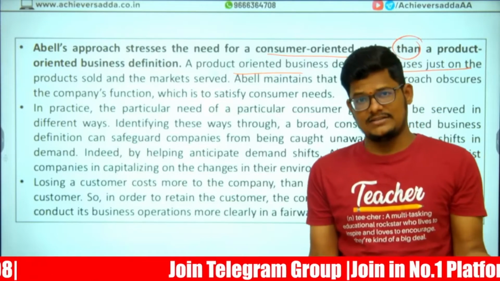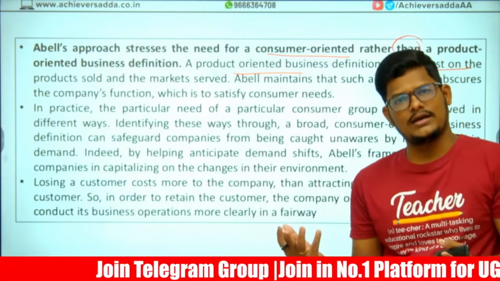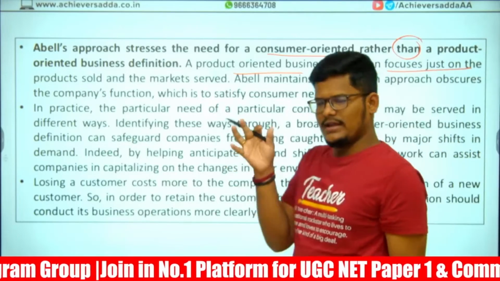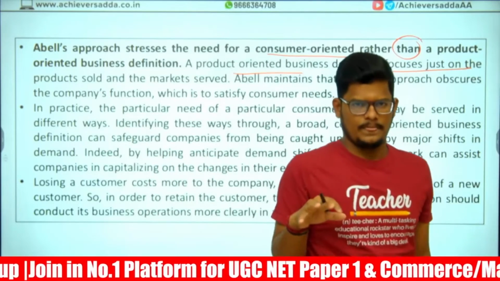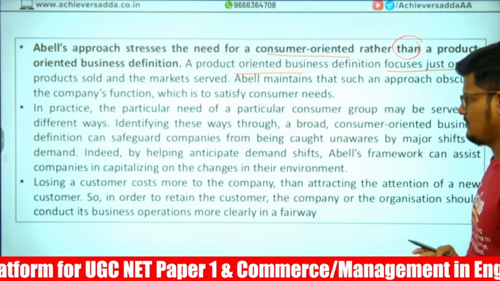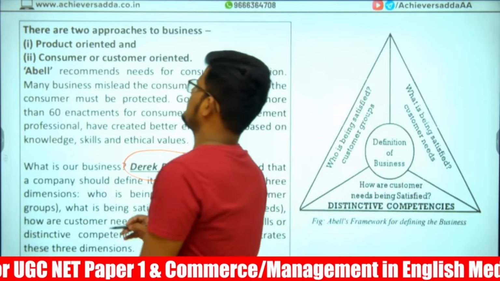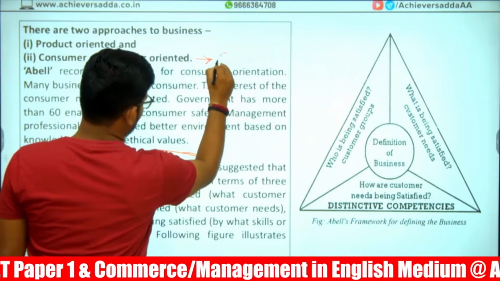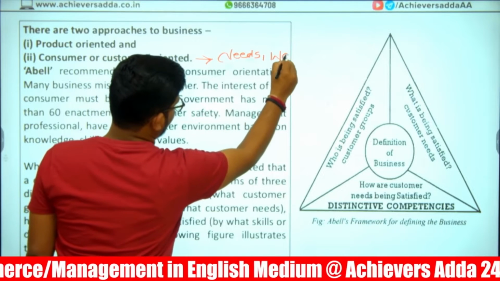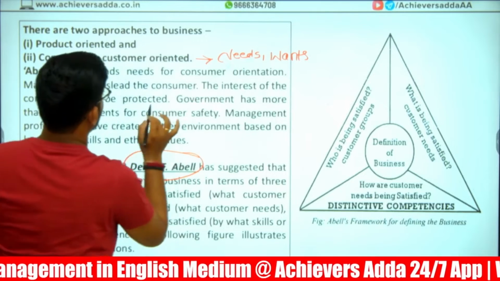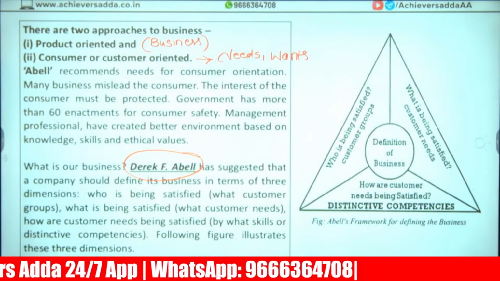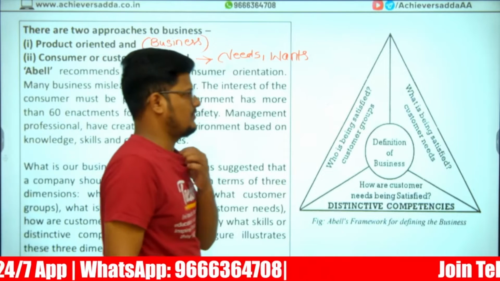Whether the consumer is satisfied, whether the consumer is fulfilled with his wants or needs or not, there is no clue. That is why, though he has given two different approaches, he emphasized more on the consumer-oriented definition. So consumer orientation is simply from the consumer's point of view, according to consumer needs and wants, whereas product orientation is from the business point of view. That's it. This is the basic point of differentiation.